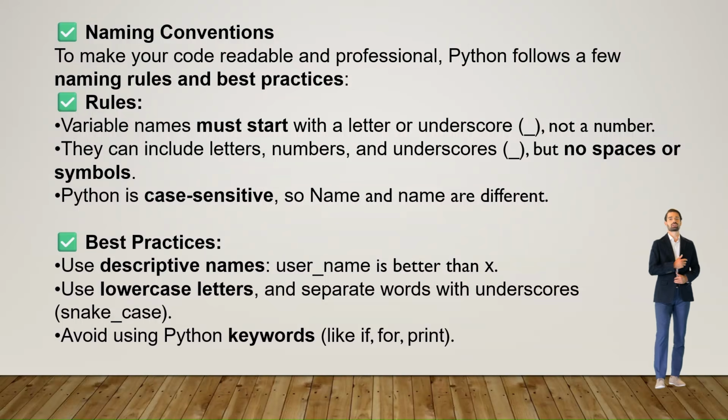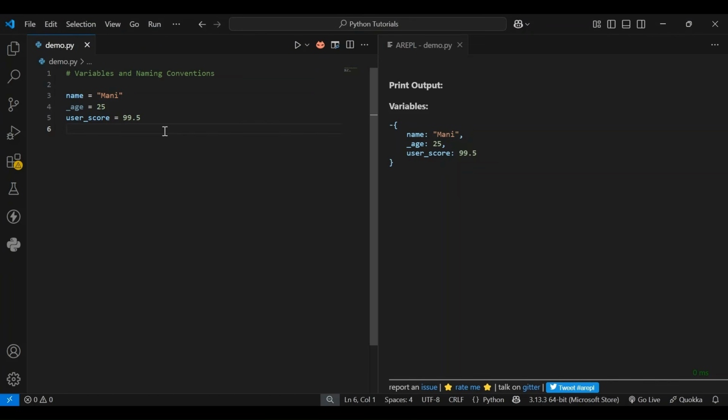Let's look into variables with an example. Within this code, we are creating three variables to store different types of information while making use of naming conventions. The variable name holds the text Money, which is a string. The variable _age stores the number 25, an integer, and an underscore at the beginning is allowed in Python. The user_score variable holds the number 99.5, which is a float. All these three variables use clear and simple names following Python naming conventions, making the code easy to read and understand.